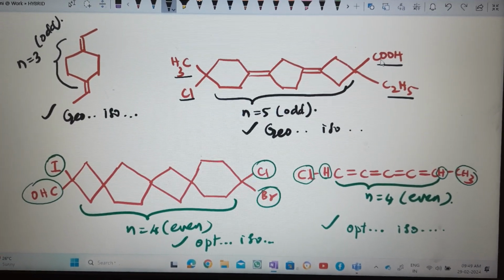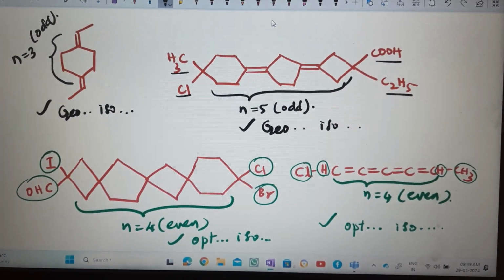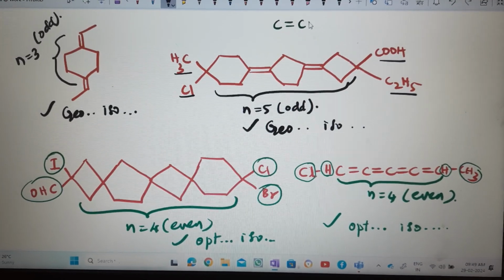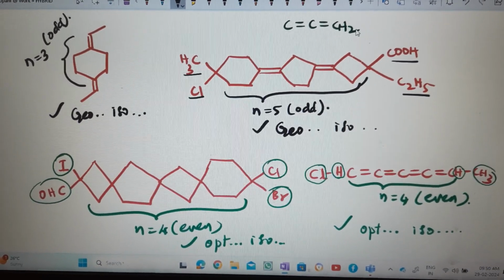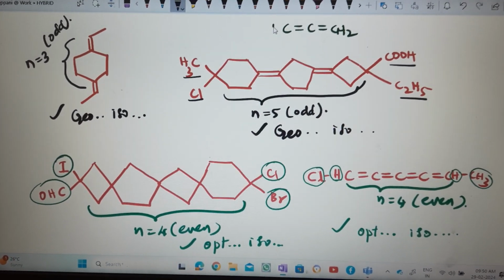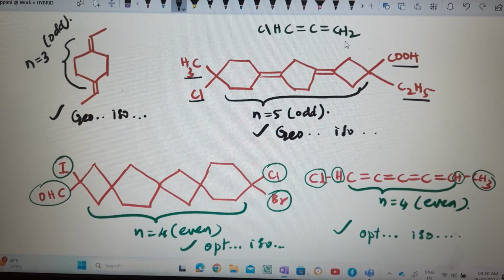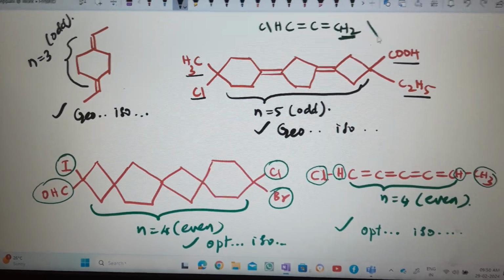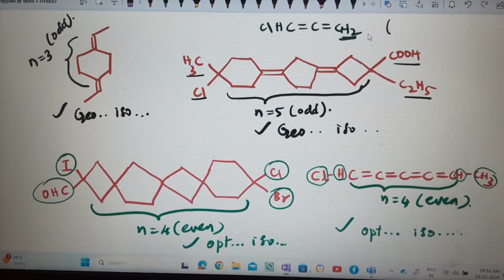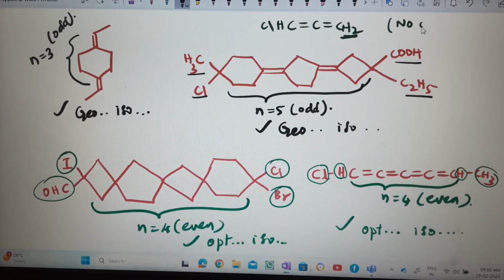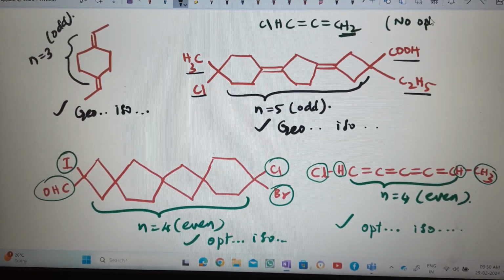If two similar groups are there, that cannot exhibit. Say for example, in this way there are CH2 and CHCl being two similar groups, no optical isomerism.